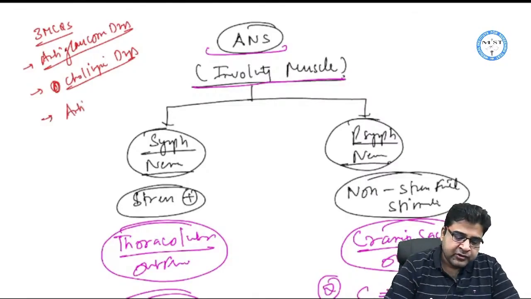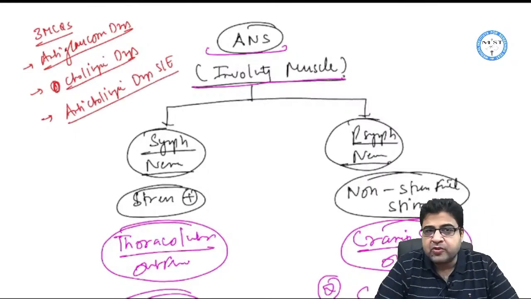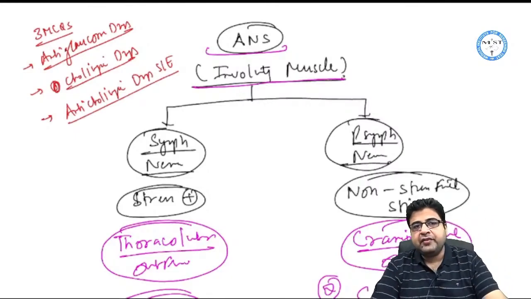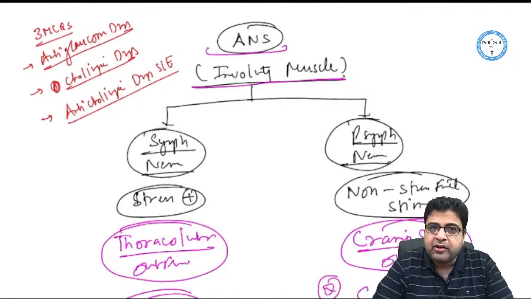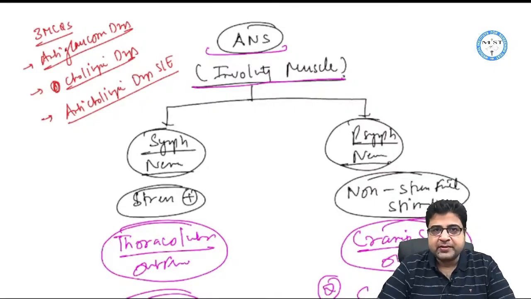And the third thing they can ask you is anticholinergic drug side effects. So anticholinergic drug side effects can also be asked. So side effects of anticholinergic drugs, anti-glaucoma drugs, and cholinergic drugs, these three topics are important in the autonomic nervous system.